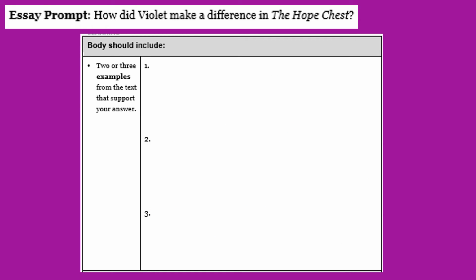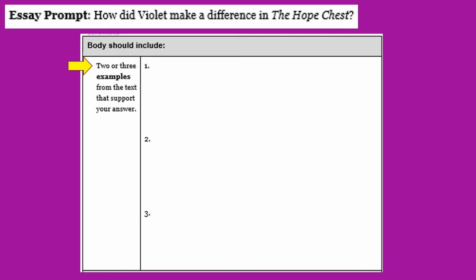Essay prompt. How did Violet make a difference in the Hope Chest? Paragraph 2. The body, which should include 2 or 3 examples from the text that support your answer. So that means you're going to be looking for evidence from the text, Chapter 18, to show how Violet made a difference. Luckily, we've covered these differences already in questions 6 and 7, so you can go back there to look for help if you need to.